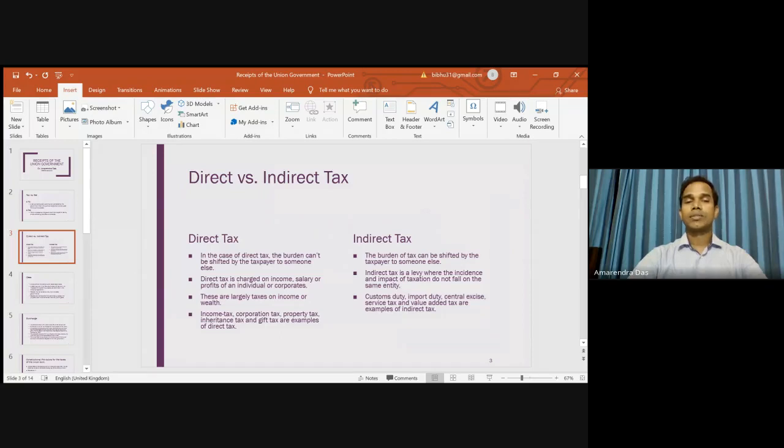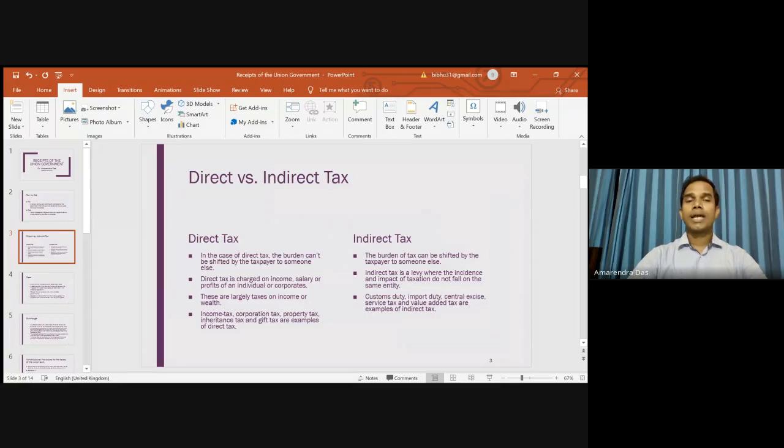Similar taxes on the profits, and taxes on the individuals or taxes on the corporation. So these are basically the direct taxes, because if you are earning 1 lakh rupees, then you don't have to pay direct tax. But suppose the government decides that people who earn more than 5 lakh rupees will have to pay tax, then you have to pay tax.